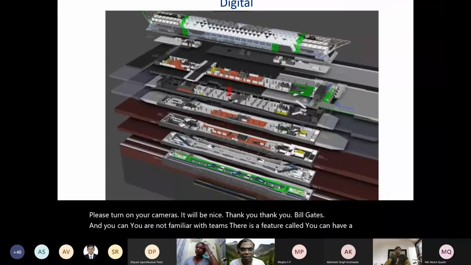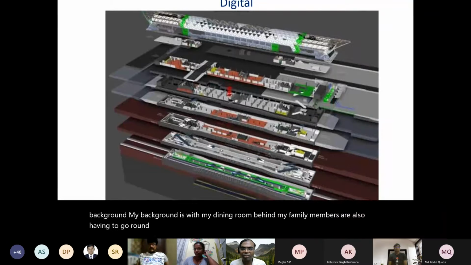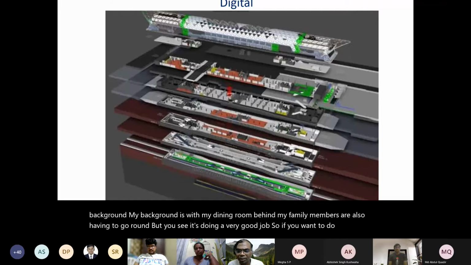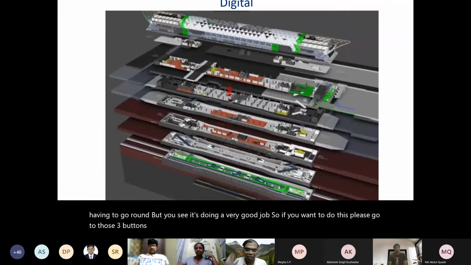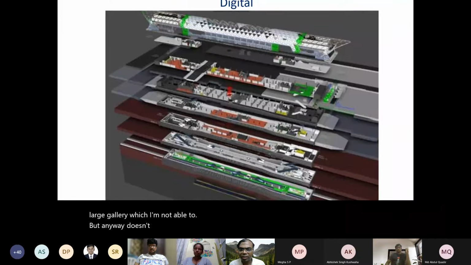My background is my dining room, and my family members are also going around, but you see, it's doing a very good job. If you want to do this, please go to those three buttons and you'll have something called apply background effects. Please apply the background effects and it will be good. Unfortunately, there is something called the large gallery which I'm not able to enable, but anyway, it doesn't matter. Those of you who are able to, please do share your camera.